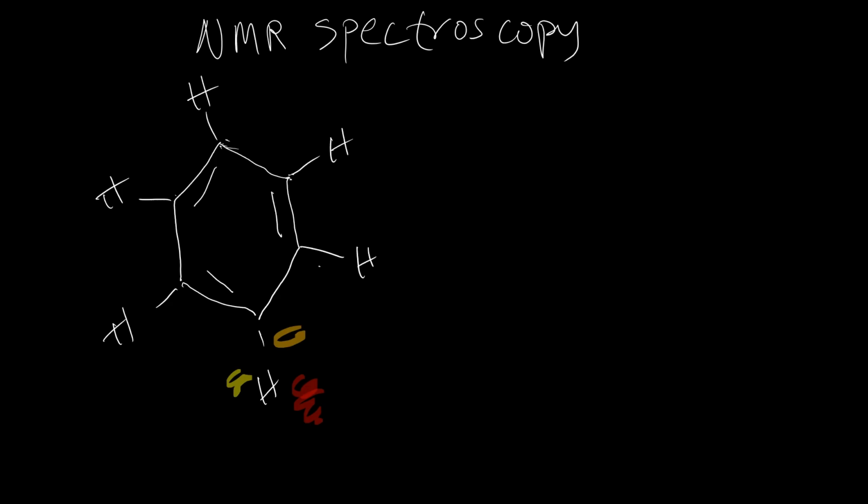All the hydrogens here are in the same chemical environment because each of them has one hydrogen beside them, to the left and also to the right. So basically, all the signals here will appear as one signal, A. So in benzene, we're going to have one proton signal.